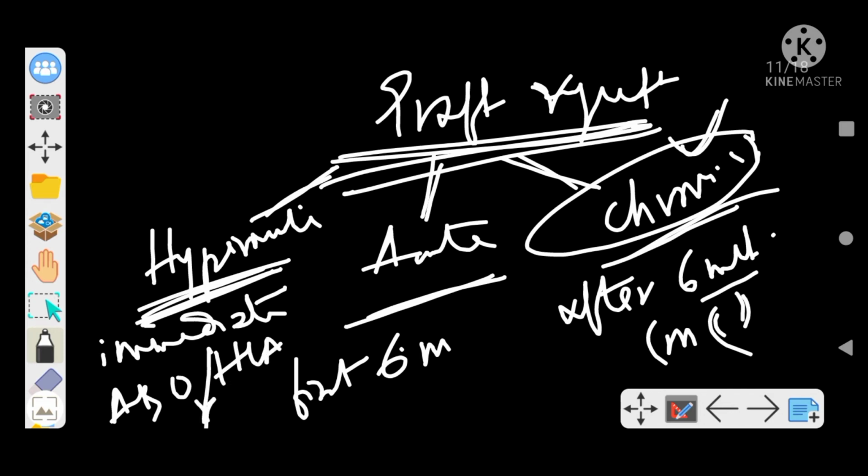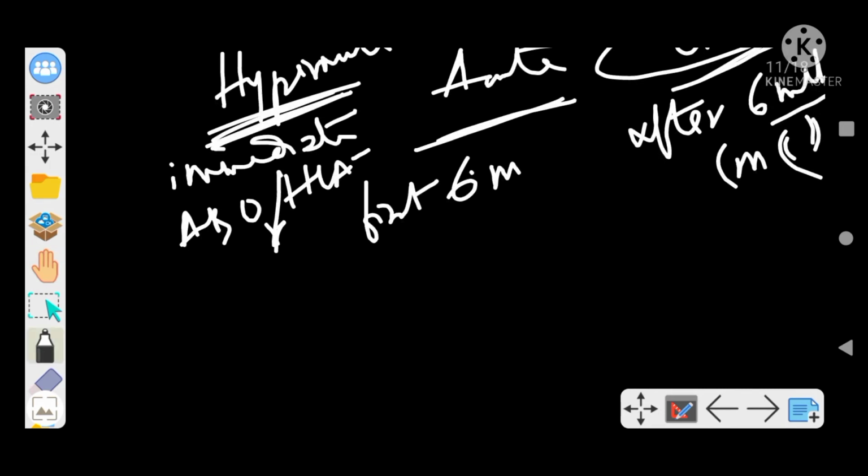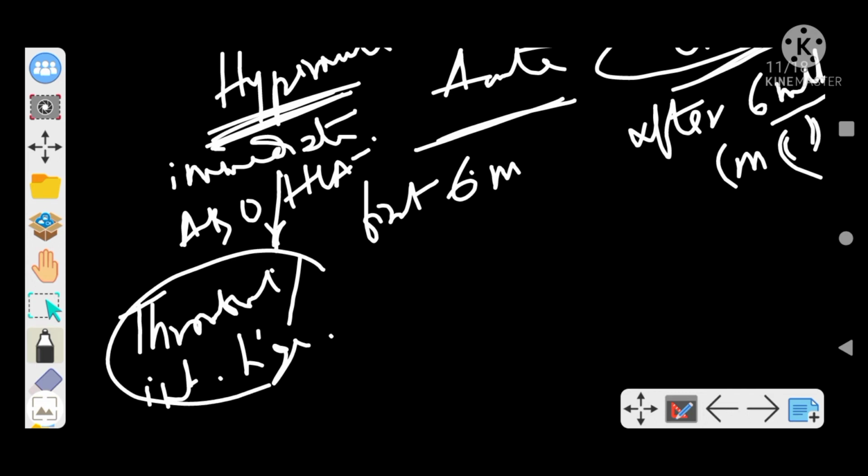Please remember, ABO or preformed HLA antibodies are responsible for this type of graft rejection, and it is characterized by intravascular thrombosis or interstitial hemorrhage, right?